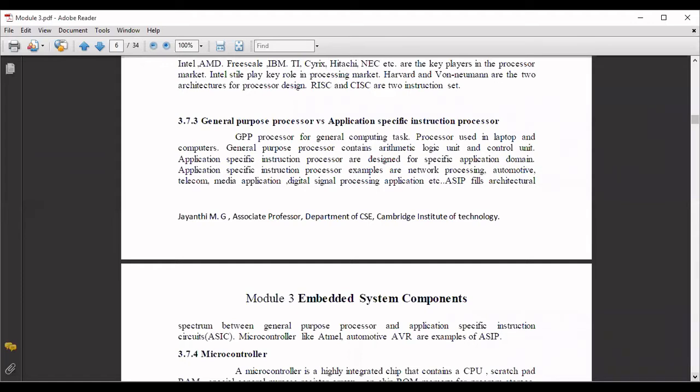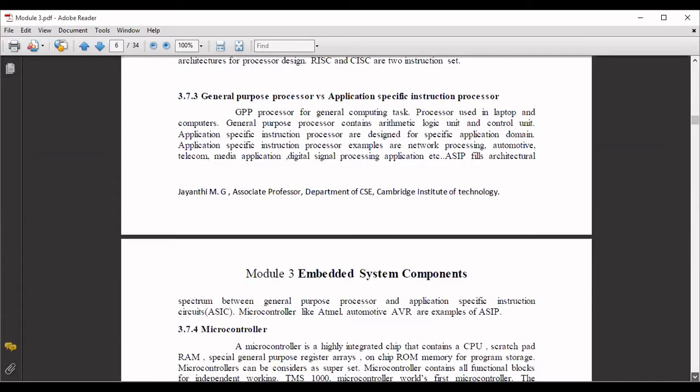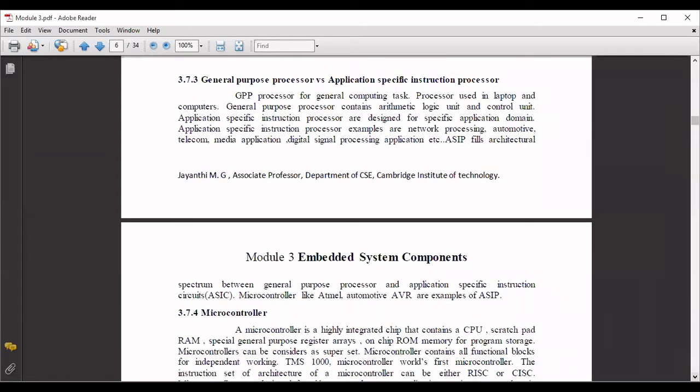When it comes to application specific instruction processors, they are designed for a specific application domain, like network processing, automotive, telecom, media applications, digital signal processing. All these come under the application specific domain. It fills the gap between the general purpose processor and application specific integrated circuits. Microcontrollers like Atmel automotive AVR, that is automatic voltage regulators, are examples of application specific integrated processors. So based on that, you're going to design the different types of processors.